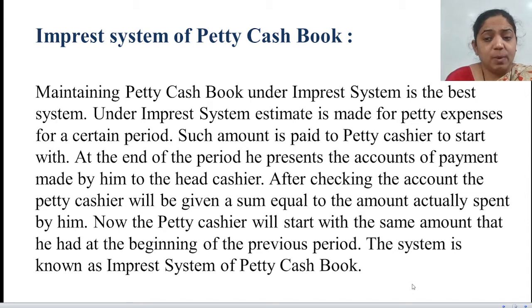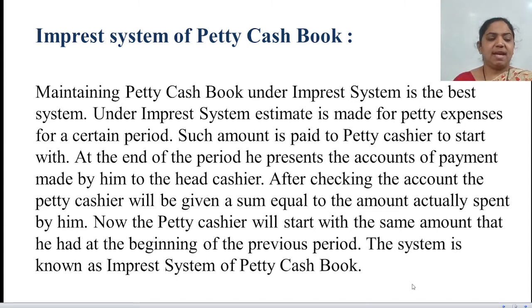So this system is very useful, because it is said to be the best system. Under this system, an estimate is made for petty expenses for a certain period, and such amount is paid to the petty cashier to start with. At the end, he presents the accounts of payments made by him to the head cashier. After checking, the petty cashier will be given a sum equal to the amount actually spent. Now the petty cashier will start with the same amount as at the beginning of the previous period. This system is known as the imprest system of petty cash book.